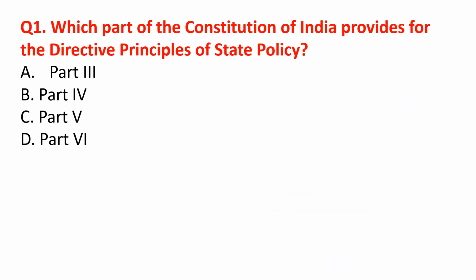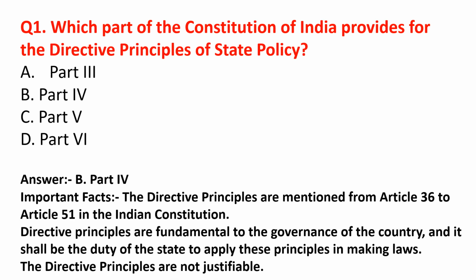Which part of the Constitution of India provides for the directive principles of state policy? Directive principles of state policy are like instructions or guidance to the state on how the state will run. It is mentioned in Part 4. Option B is the correct option.